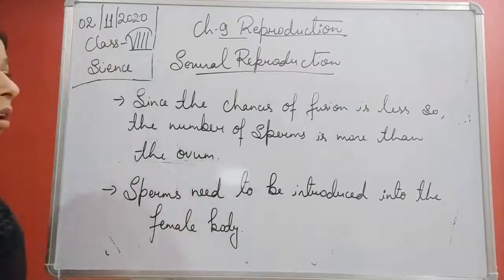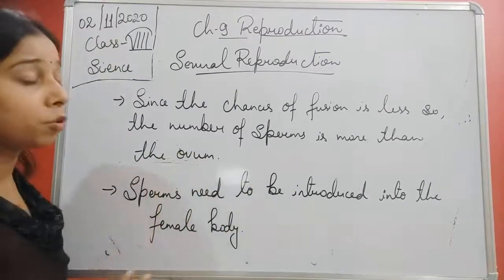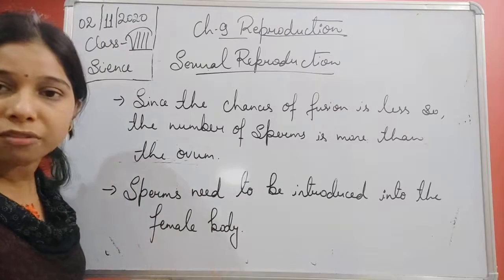So for this reason, students, the number of the sperm is more. So this is all about the production of the gametes.